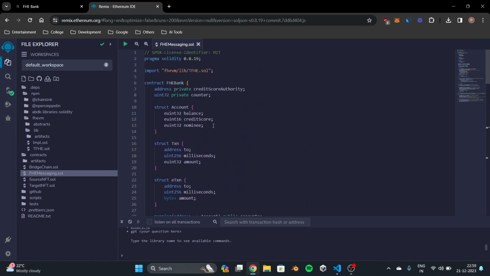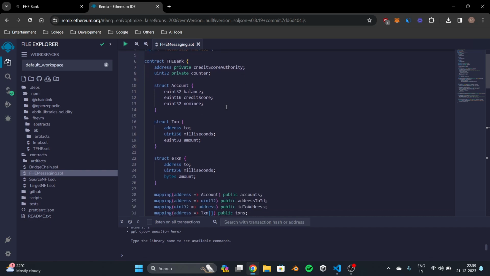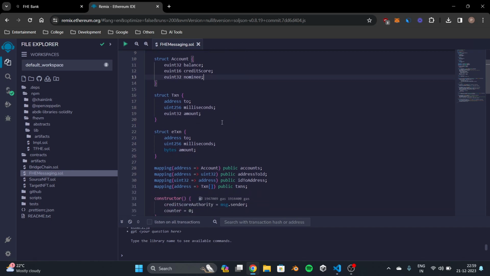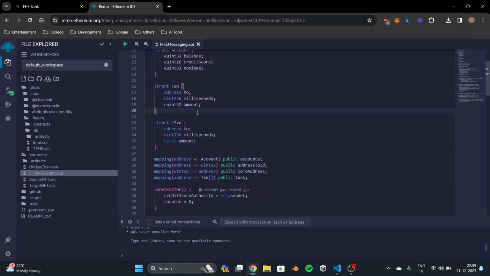So quickly coming to the smart contract. We have used the FHEVM Solidity library, and we have built a smart contract in Solidity. Basically, this is the account where the balance, the credit score, the nominee, everything is encrypted, so nobody else can see it. Then we have the transaction. This is encrypted as well.